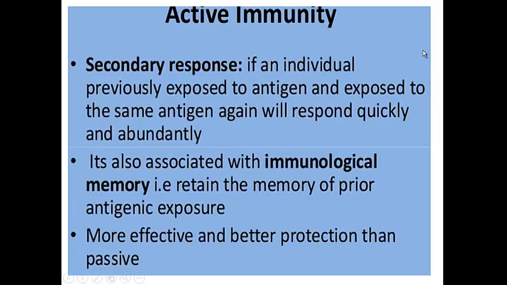Active immunity has a secondary response. If an individual is exposed to the same antigen again and again, the second time there will be a much quicker action by these immunological cells. There are also immunological memory cells which retain the memory of prior antigenic exposure. Therefore, a second invasion by the same microbes won't be so dangerous, because the cells have kept the memory and are able to read the antigens that affect our body, so the body can defend very well.